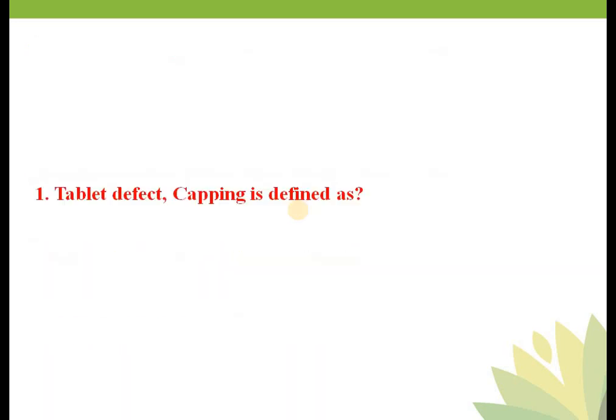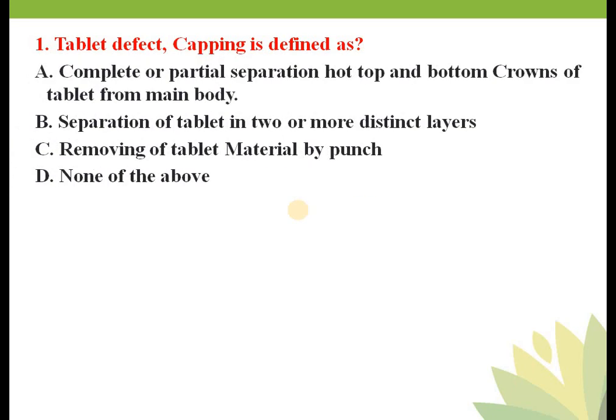Now we will take next question. So what is next question? Tablet defect capping is defined as, and your options are: option A, complete or partial separation of top and bottom crowns of the tablet from the main body. Option B, separation of tablet into two or more distinct layers. Option C, removal of tablet material by punch. Option D, none of the above.